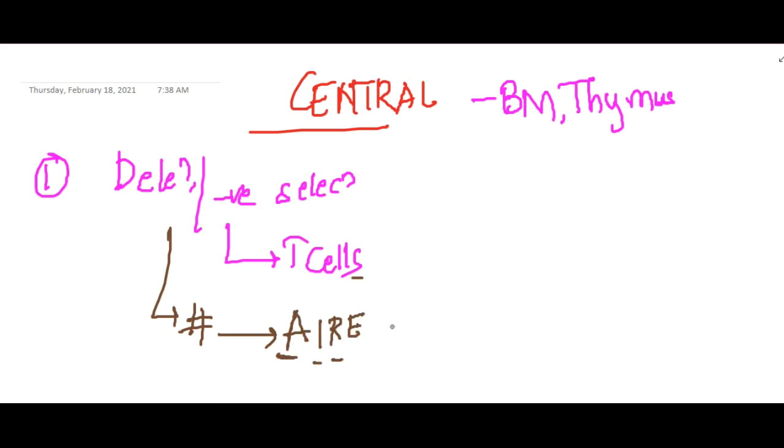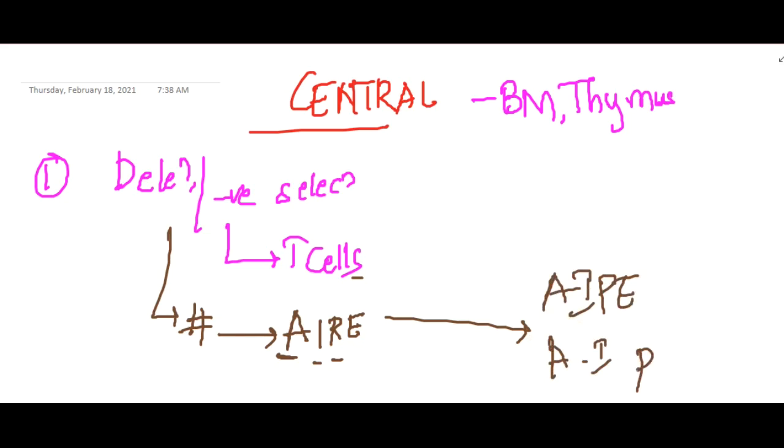A defect in this gene will result in autoimmune polyendocrinopathy. This is the disorder which occurs whenever the deletion or negative selection of T cells is defective due to a defect in the autoimmune regulator gene.